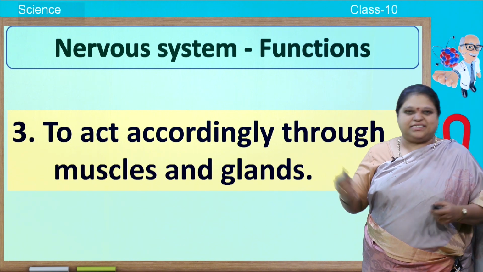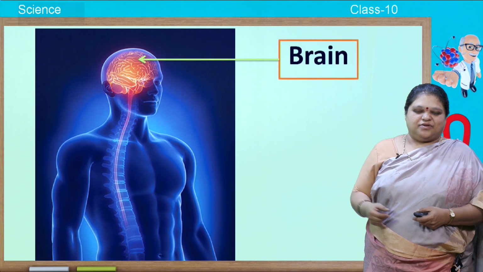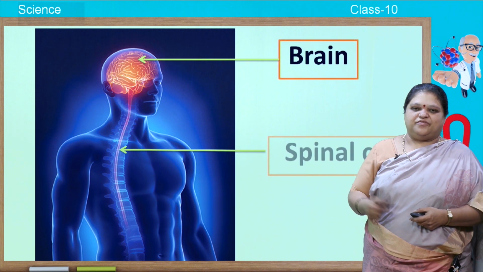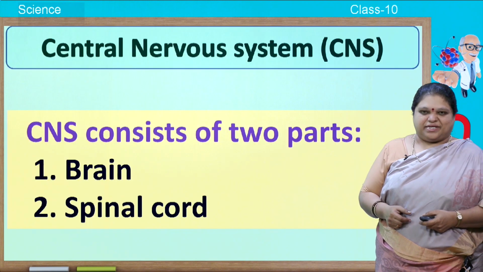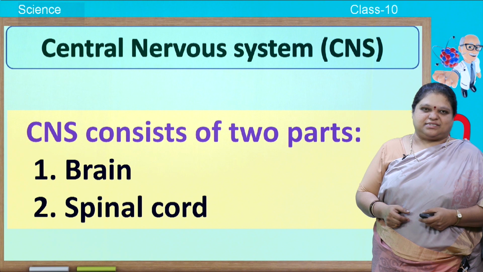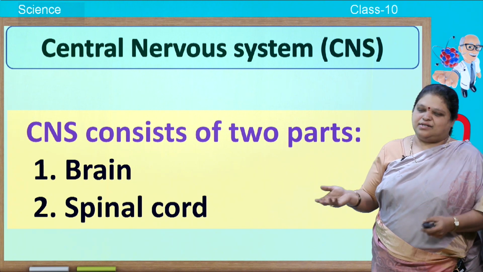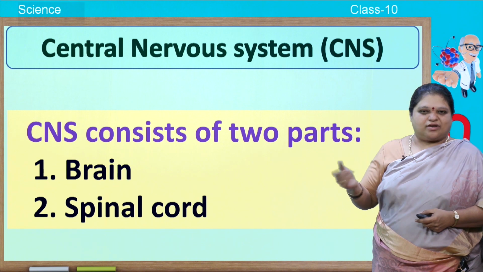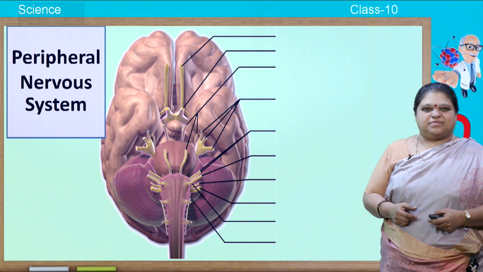We will study in detail about everything. Okay, here you find the brain and you find the spinal cord. So, let us study about these today. So, the central nervous system is mainly made up of the brain and the spinal cord. You saw that. Now, what is this peripheral nervous system?